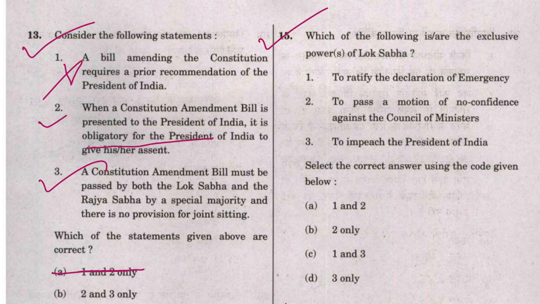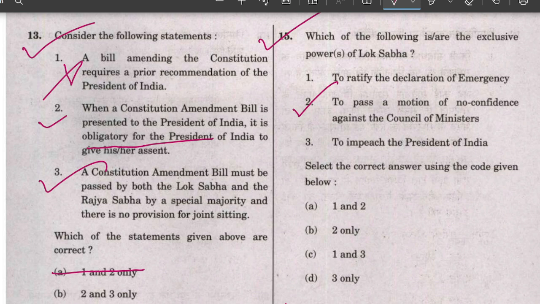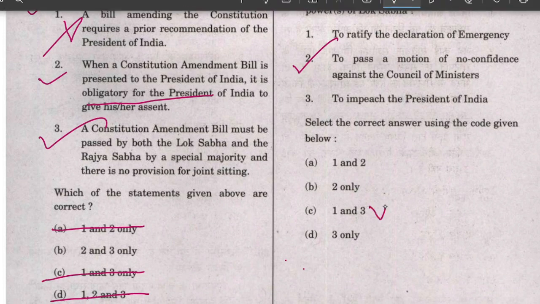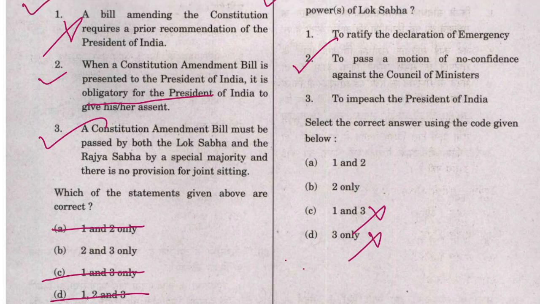So in that aspect statement 2 stands right, which is the exclusive power of the Lok Sabha to pass a no confidence motion, because the Council of Ministers is only responsible to it. So if statement 2 is right, then C and D are eliminated.